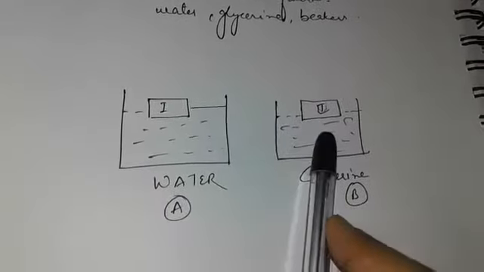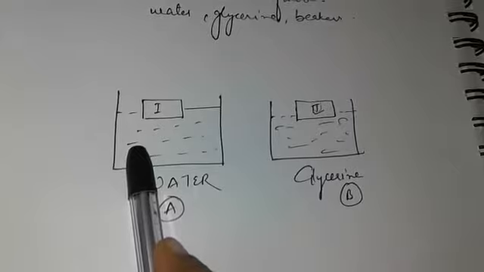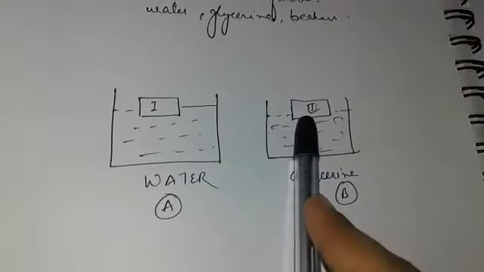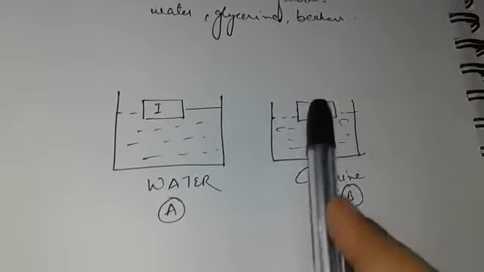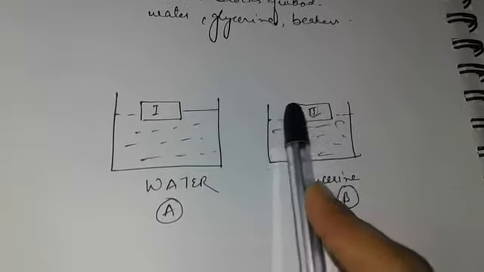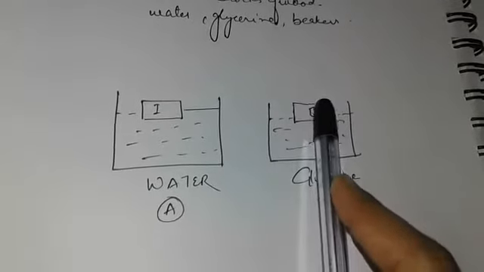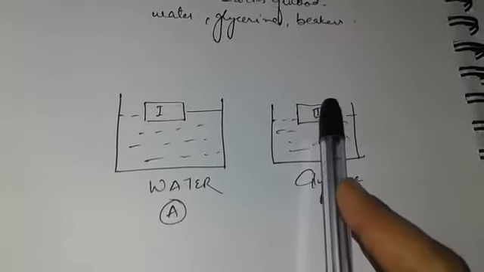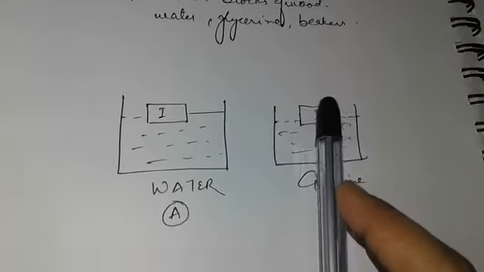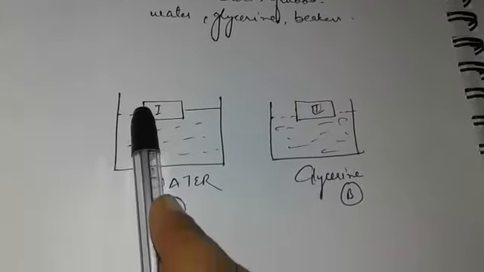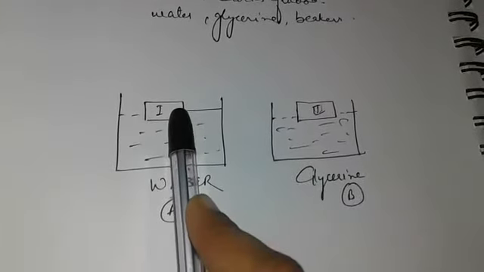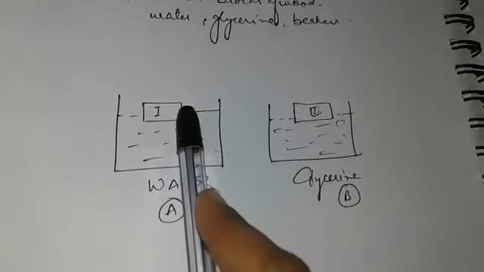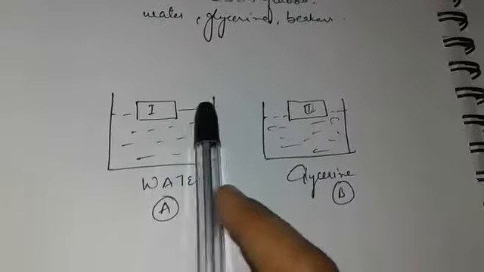So in both cases, the block floats on the surface, but in glycerine, a larger portion of the block remains outside the surface of glycerine, but in the first case, less part remains outside the surface of water.